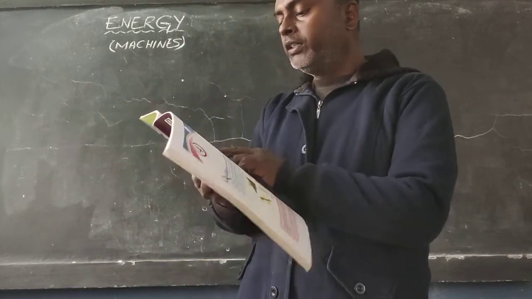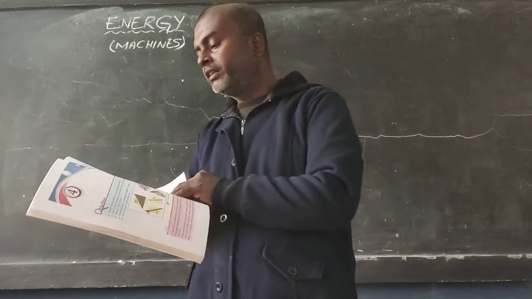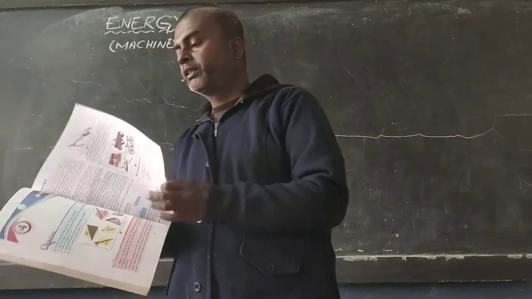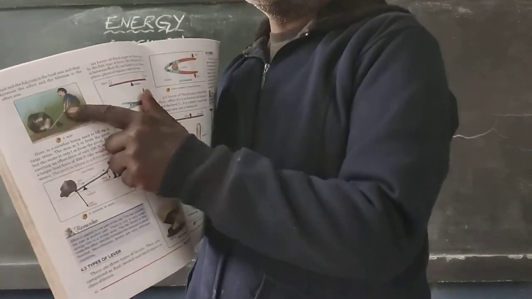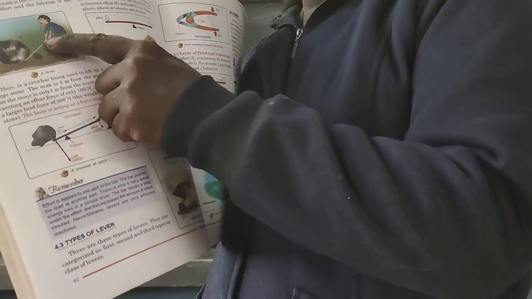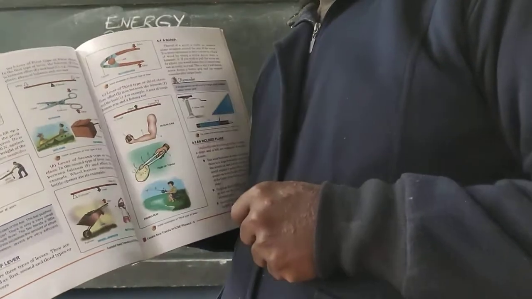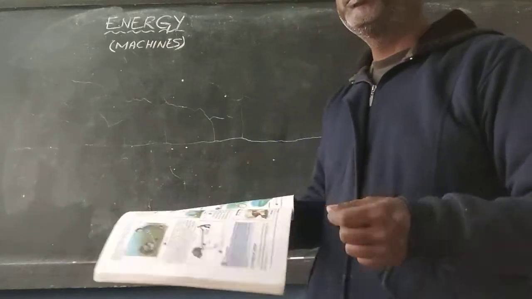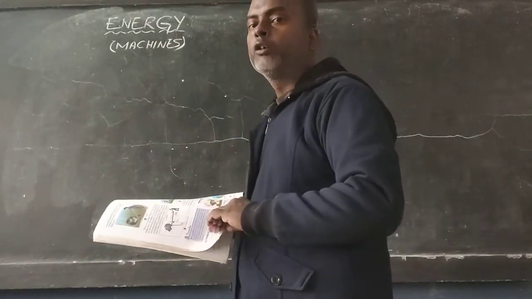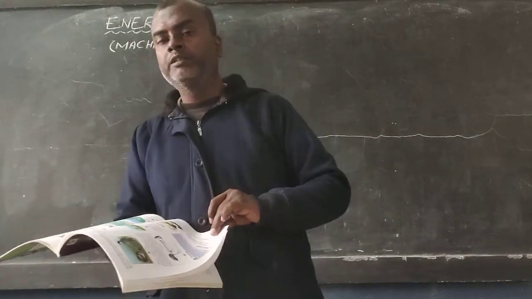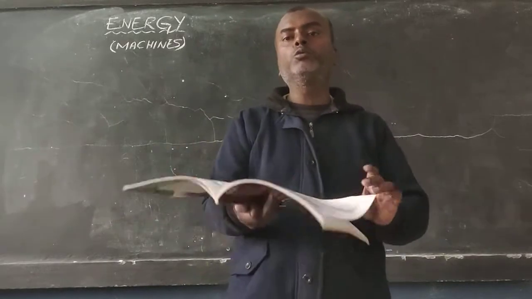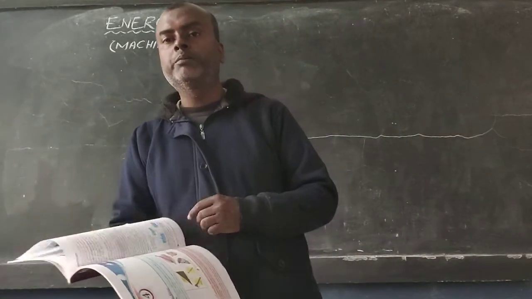Load is the force that the machine applies to the object. The amount of force that the man has transferred to the machine goes on towards the object. That object is called the load. So load is the object which you are working on. Effort is the force that we are giving to the machine to move that particular load.